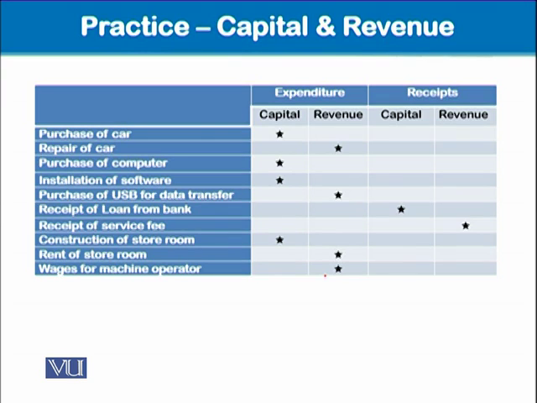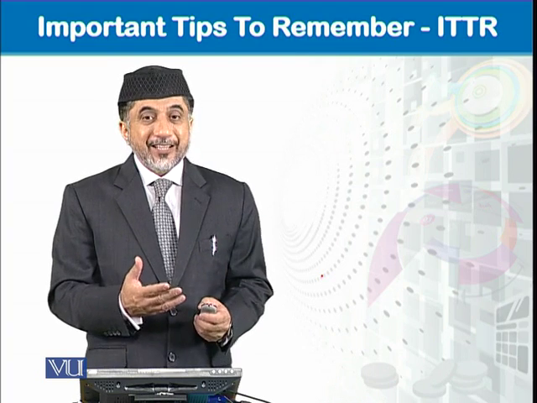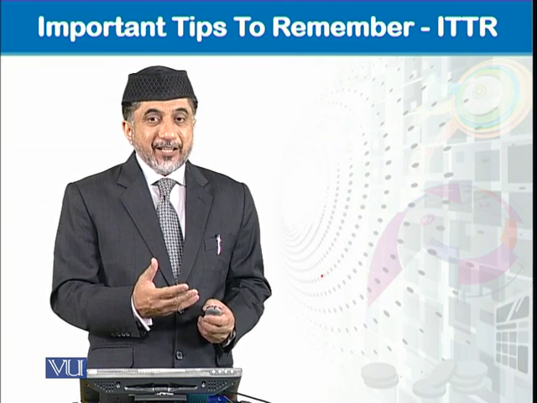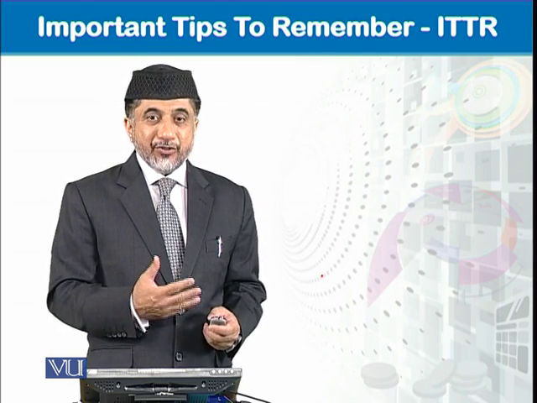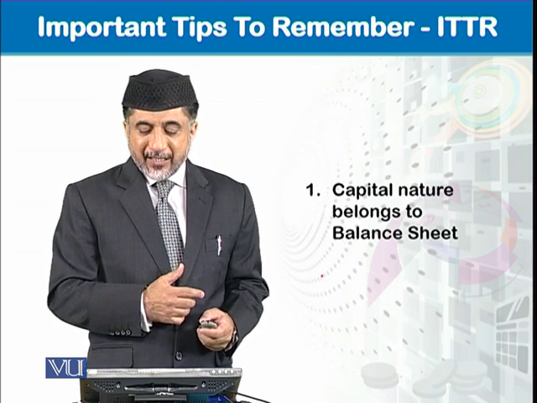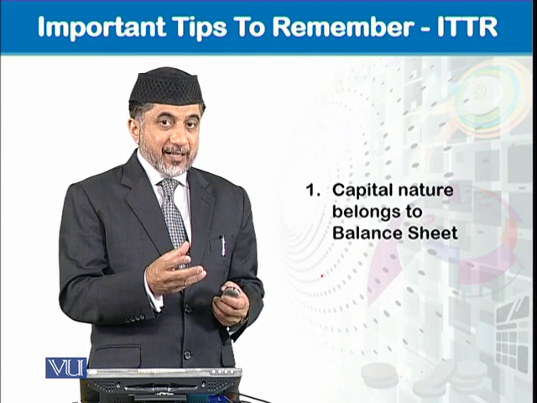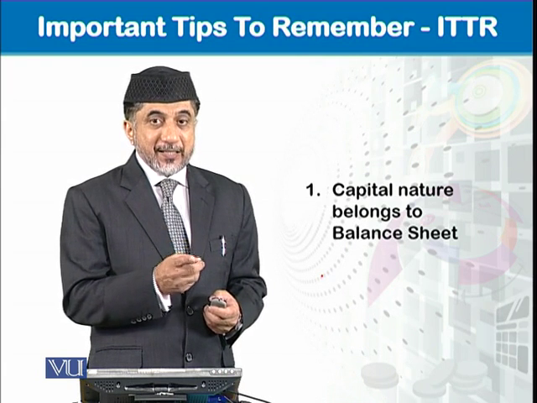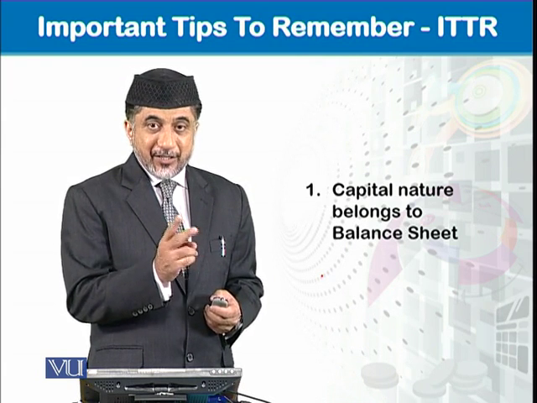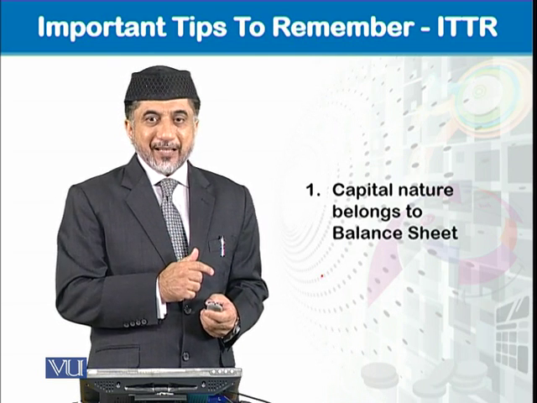So the important tips to remember in this module, in which we learned capital and revenue expenditure as well as capital and revenue receipts, are these. Capital nature belongs to balance sheet. Capital expenditure is asset, belongs to balance sheet, and capital receipt is liability or owner's equity, which also belongs to balance sheet.